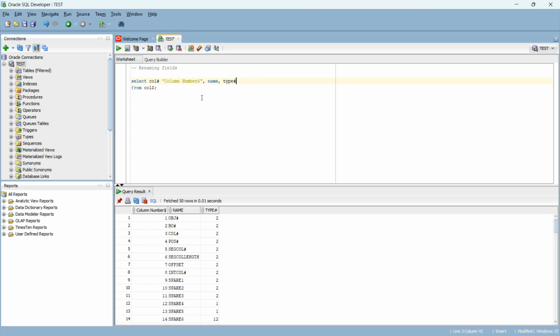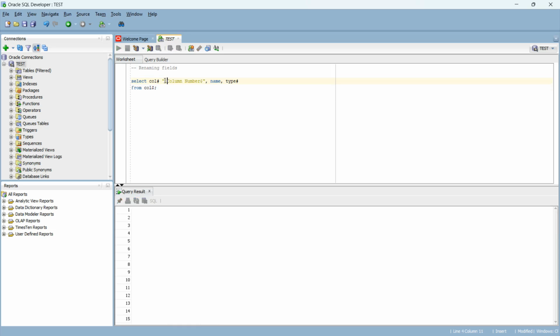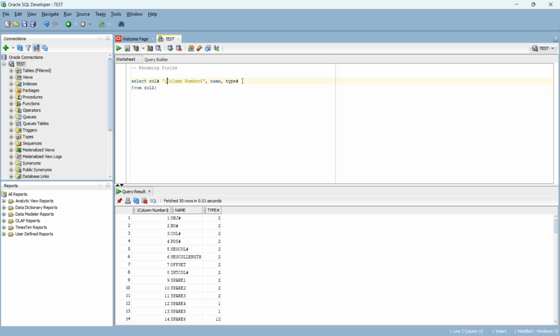You can see. So in non-quoted identifiers, you can't use space. You can't name with a number at the beginning, and in the quoted identifiers we can use space and we can use a number at the beginning. Also we can use capital and small letters explicitly. It will show as a column name.